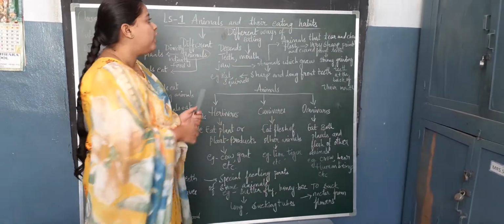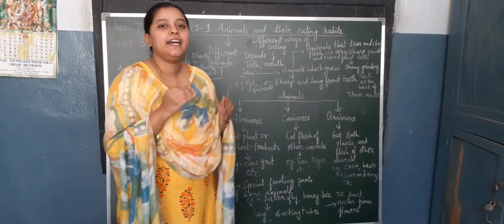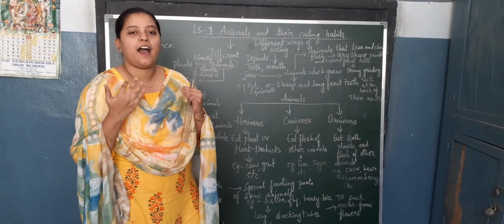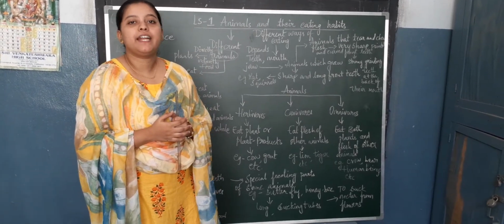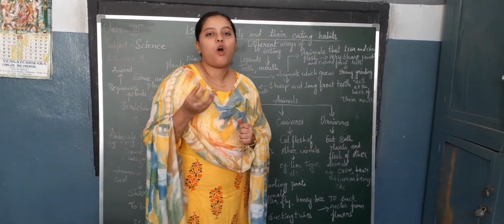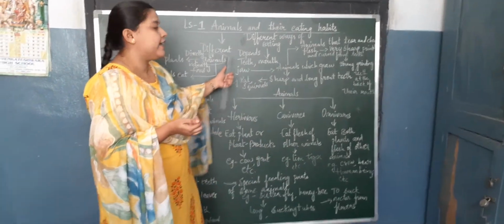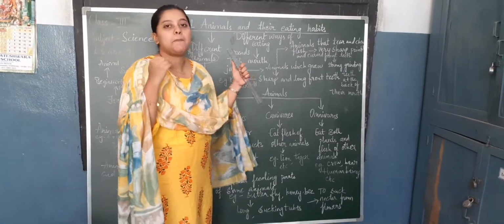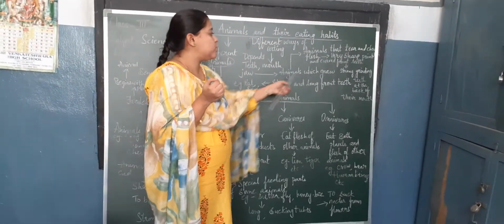Now coming to different ways of eating. Animals have different ways of eating, children. Their feeding habits depend upon the type of food they are taking. Usually it depends upon their teeth, mouth and jaws.